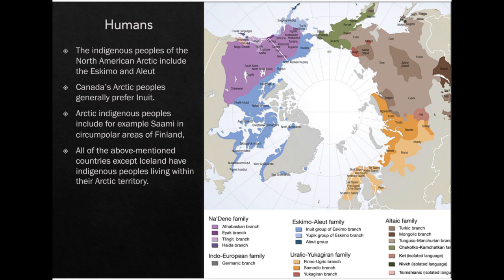So we have the indigenous people of the North American Arctic, and that includes the Eskimos. We've got Canada's Arctic people, generally preferred the term Inuit, if I'm not mistaken. I know that we have some people from Canada watching, so if I'm wrong on that term, let me know. We also have the Arctic indigenous peoples located near Finland, which are called the Samis. And all the countries that I mentioned, Russia as well, have indigenous peoples that live in the Arctic. The only country that doesn't have indigenous peoples in the Arctic is Iceland.